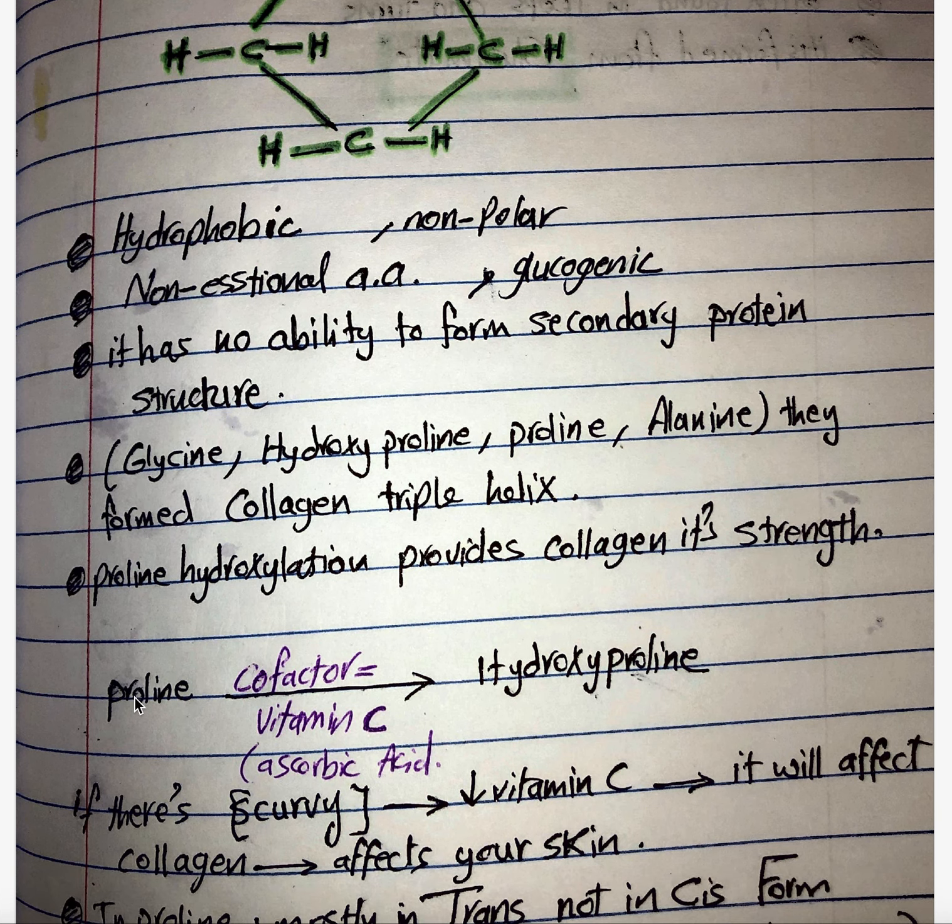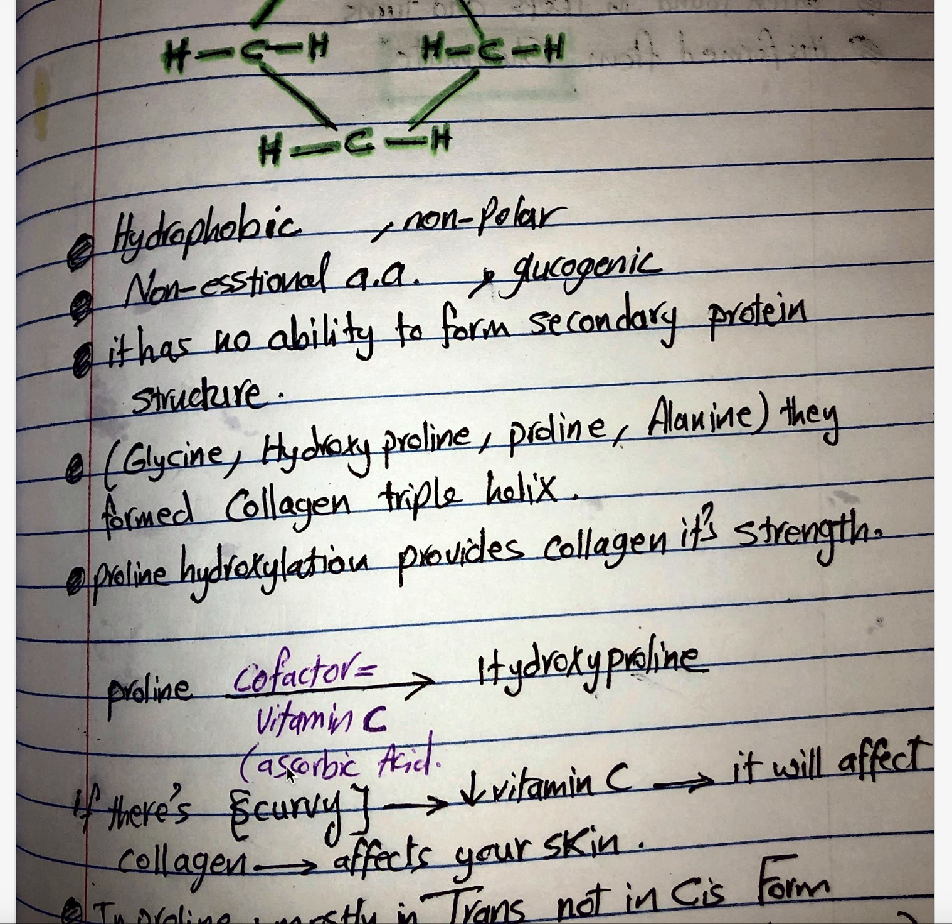How can that happen? We have proline, this structure, with the cofactor vitamin C, which leads to hydroxyproline, and the hydroxyproline makes the strength of the collagen fiber. So we know now that vitamin C is important for the hydroxylation of proline to form hydroxyproline. Vitamin C is also known as ascorbic acid.